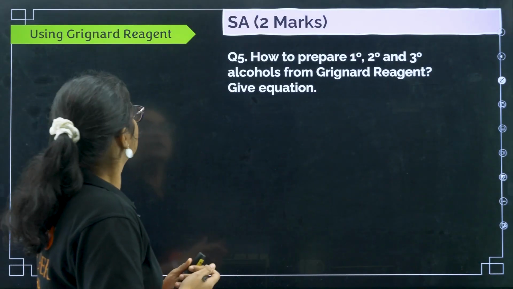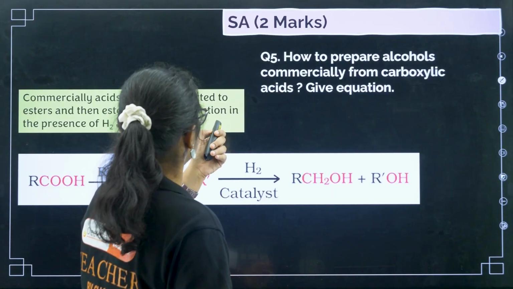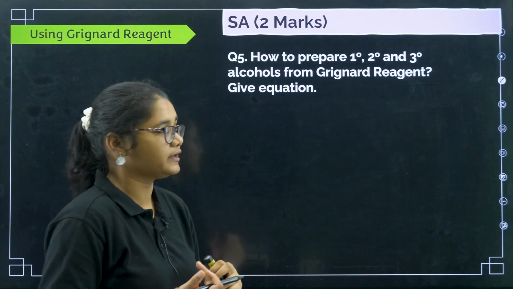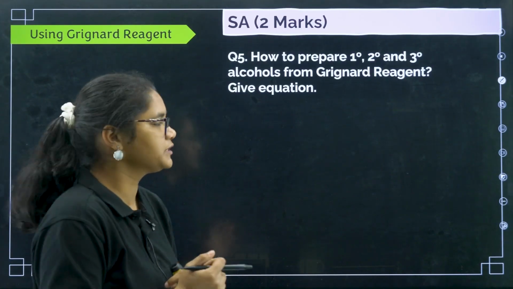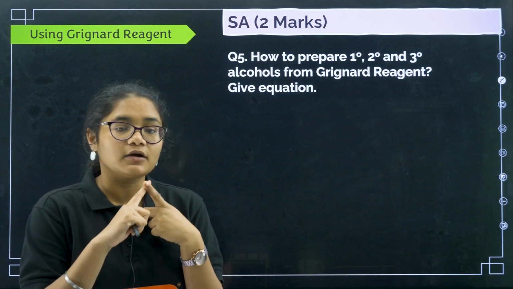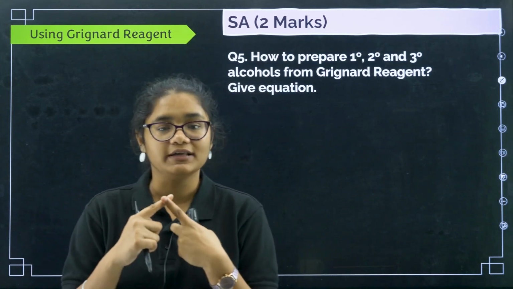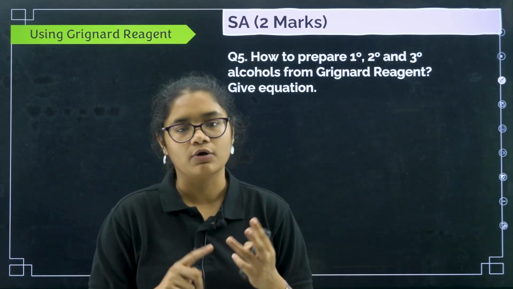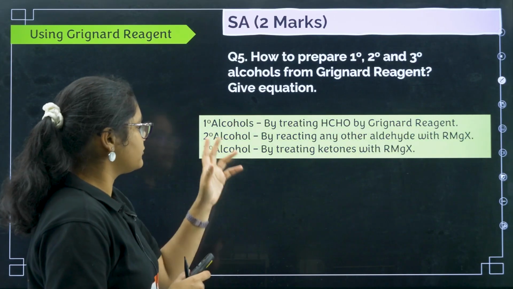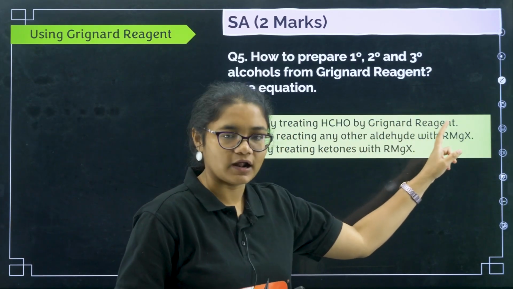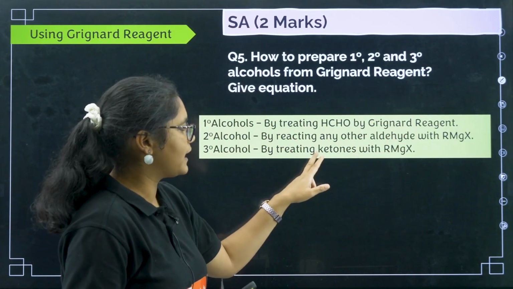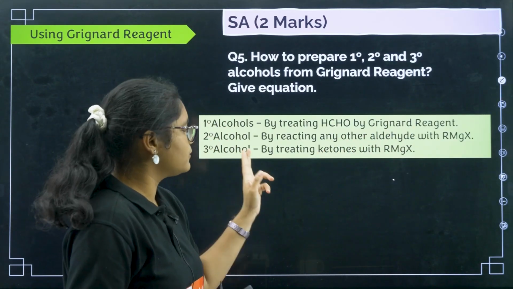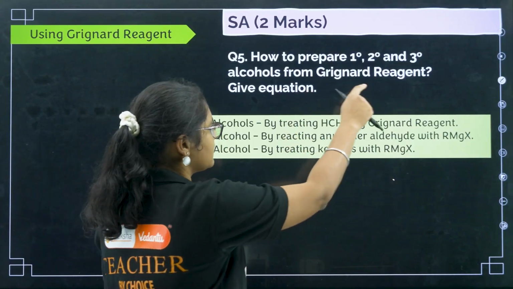Next, question number 6. Okay, sorry, this is question number 6. How to prepare primary, secondary and tertiary alcohols from Grignard reagent? Give equation. This is also very important question. Now see, for primary alcohols, the only aldehyde that is possible is formaldehyde. For secondary alcohols, you can take any aldehyde, and for tertiary alcohols, you need to take ketones. So for primary alcohols, treat formaldehyde with Grignard reagent. For secondary alcohol, react any other aldehyde other than formaldehyde with Grignard reagent, and tertiary alcohol by treating ketones with Grignard reagent.